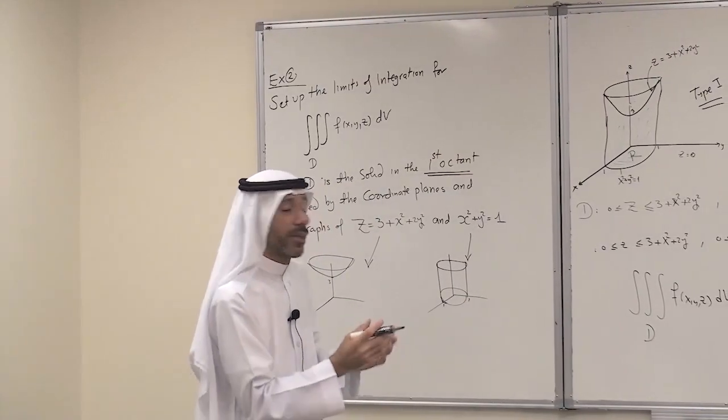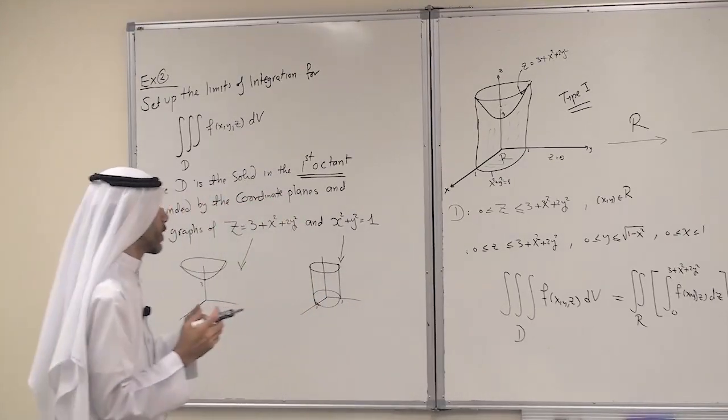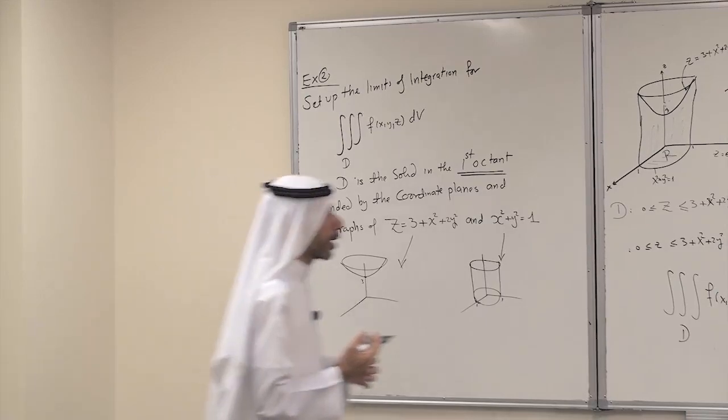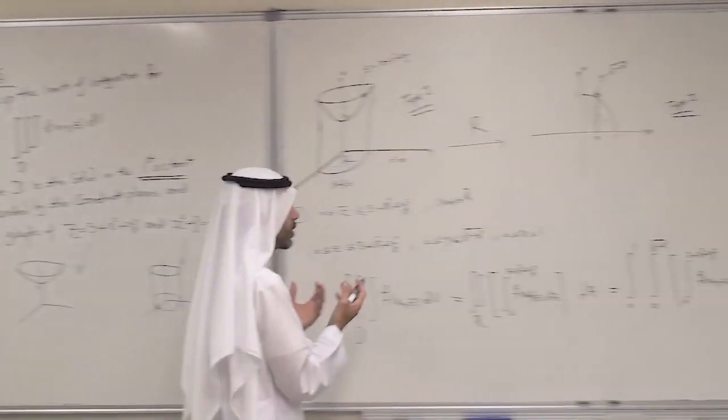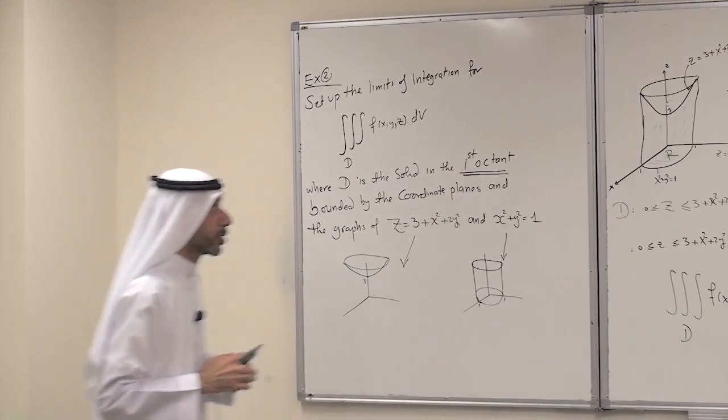So the main point is really to decide what kind of solid the given solid is. Is it of type 1, type 2, or type 3? Once we decide that, usually it is not difficult to set up or write the limits of integration.